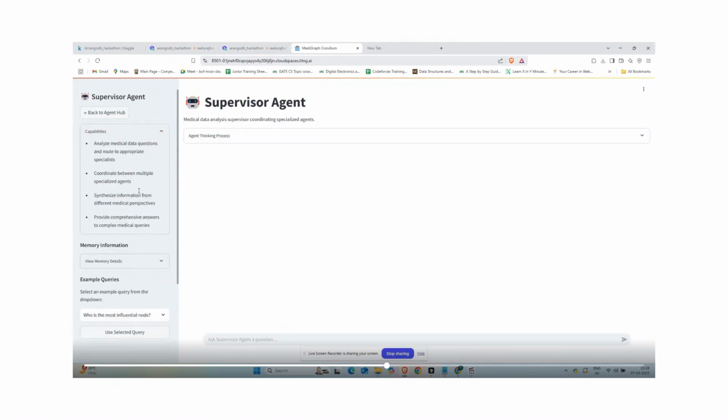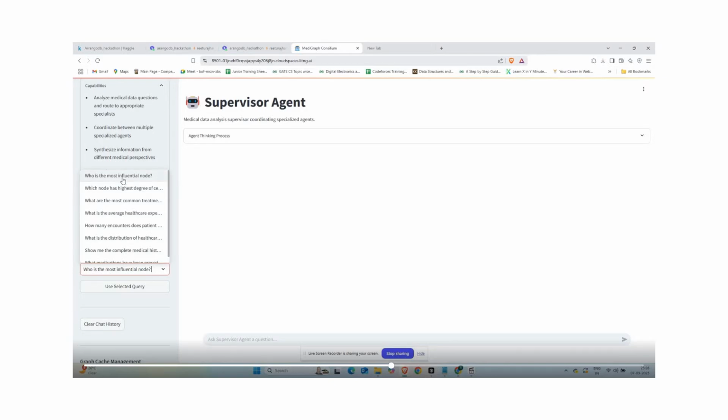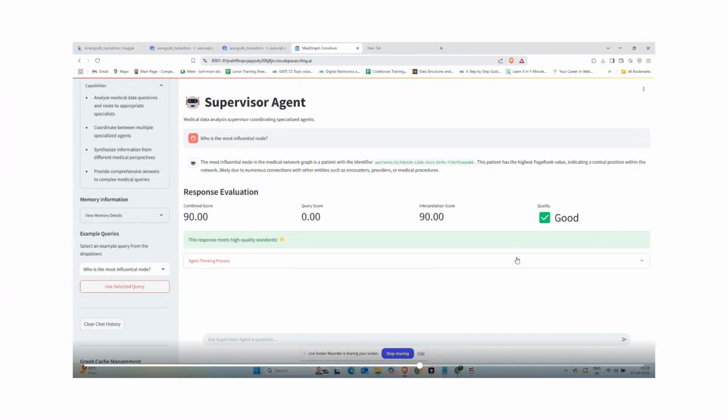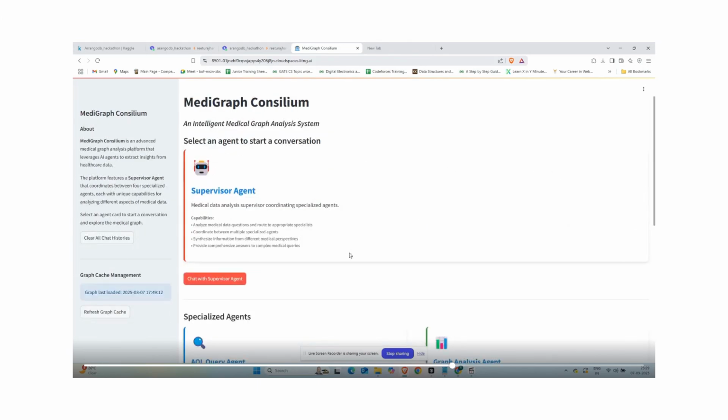Now, this is the supervisor agent, which is the orchestrator. You can give any kind of query to it, and it will decide by itself which agent it should go to. Suppose we ask who is the most influential node. First of all, it will decide, as per the query, which agents should be used. It identifies that the node with this particular ID has the highest page rank value, so it is the most influential node. The response is really good. This is based on the graph algorithm only, because the query score is 0, which means the AQL query isn't required.